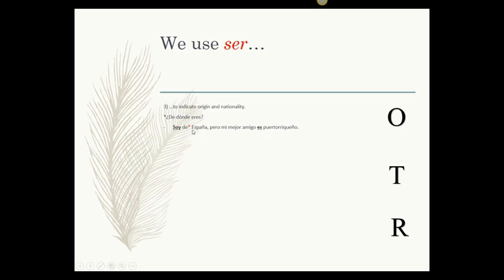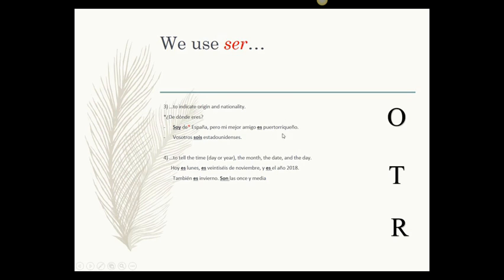This is another hint. Usually when you have en, it will be estar, like I said earlier. But with de, it will be ser. Soy de España. I am from Spain. Vosotros sois estadounidenses, with nationalities. You guys, the you guys that we use in Spain, vosotros, you guys are, vosotros sois estadounidenses, is like you would say American, but in Spanish we have estadounidenses.